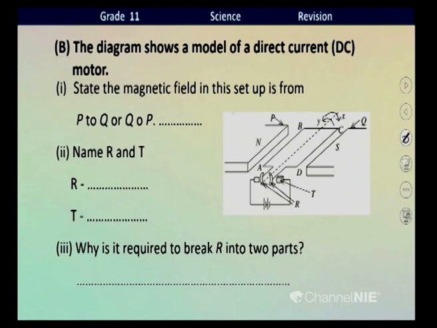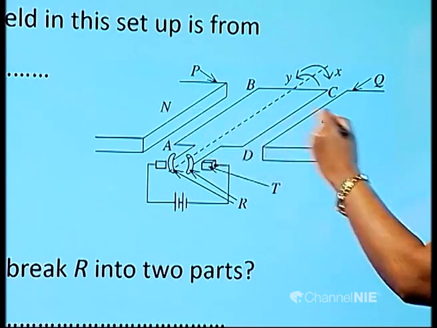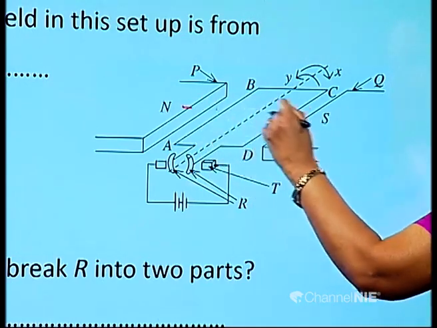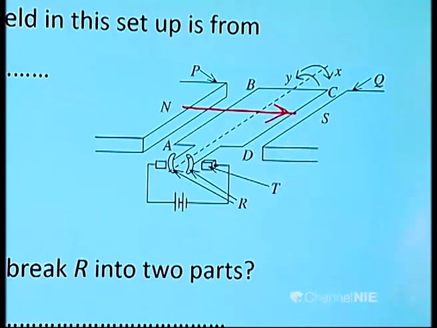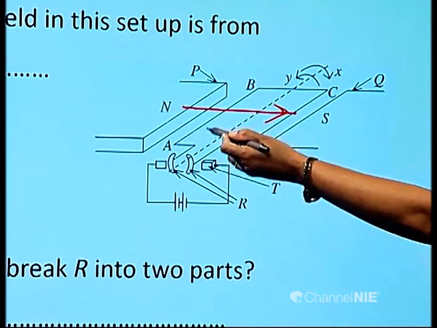This is the last part of this question, children. The diagram shows a model of a direct current motor, DC motor. State whether the magnetic field in this setup is from P to Q or Q to P. It is from P to Q. Why? The north pole of the magnet is here, children. Always the magnetic field acts from north pole to south pole. Therefore, the magnetic field is from P to Q.